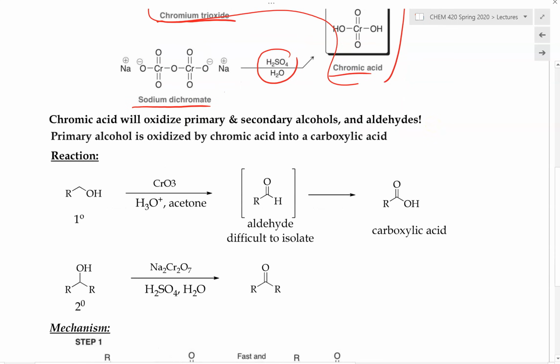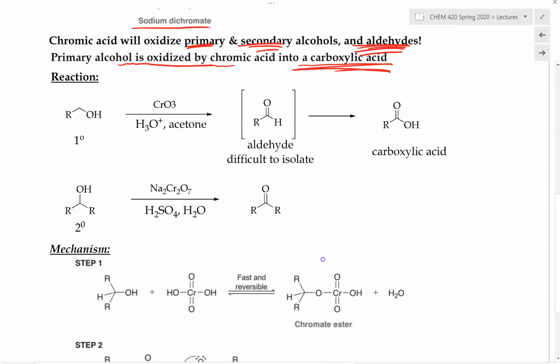Now, the chromic acid will oxidize primary alcohols, secondary alcohols, and aldehydes as well, because if anything can be oxidized, it will get oxidized. We cannot oxidize a ketone, so ketones will not get oxidized. But the aldehyde can be oxidized because on the carbonyl carbon of the aldehyde there is a hydrogen, and that is the hydrogen that can be oxidized.